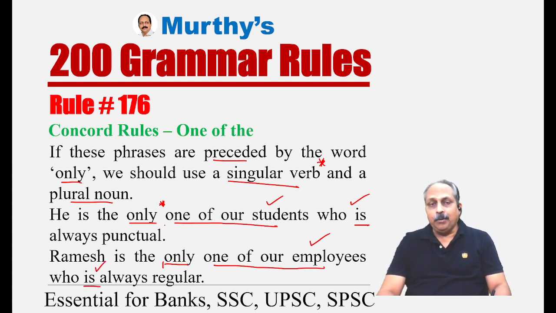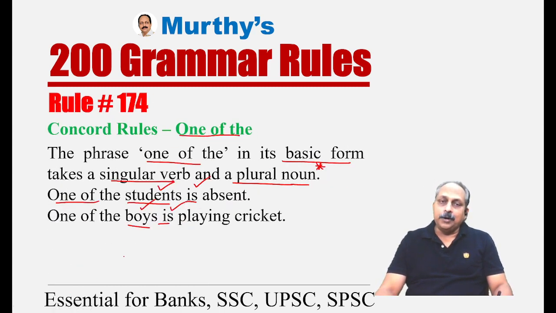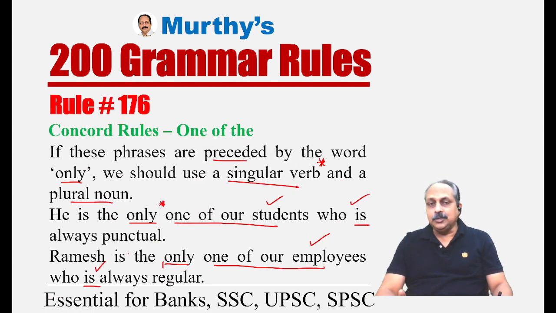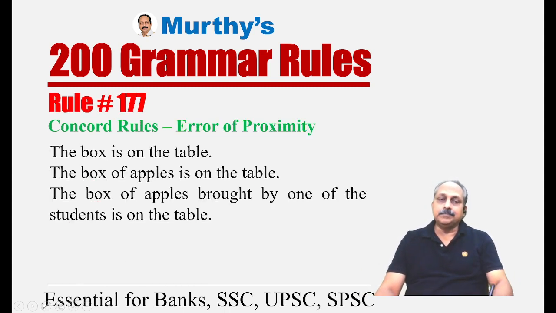These two are very important. Rule number, in the past, they would give rule number 174. Now, a lot of candidates know this rule. They started focusing on rule number 175 and rule number 176. These two are very important. And usually they come in a lengthy sentence. So you got to read meticulously.